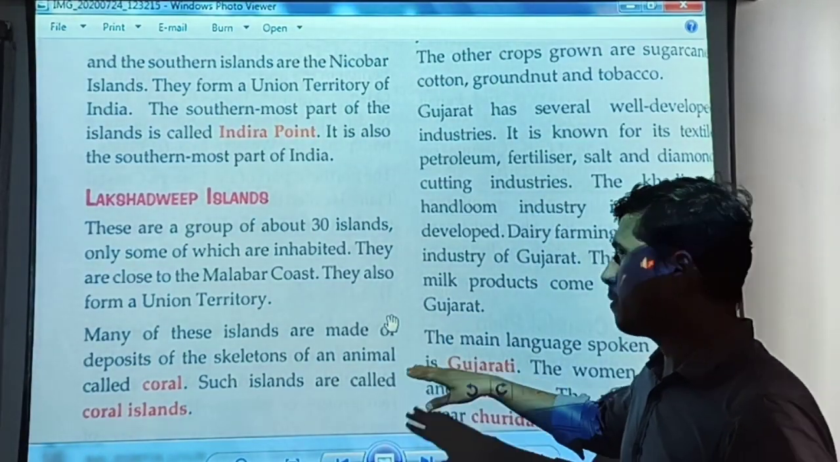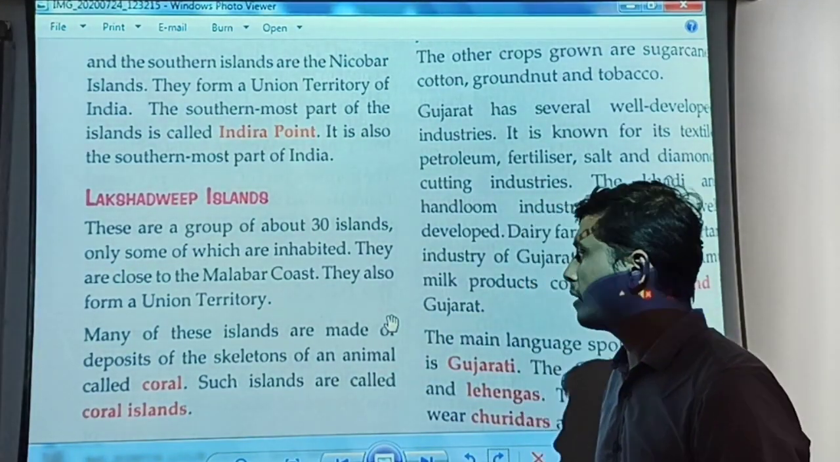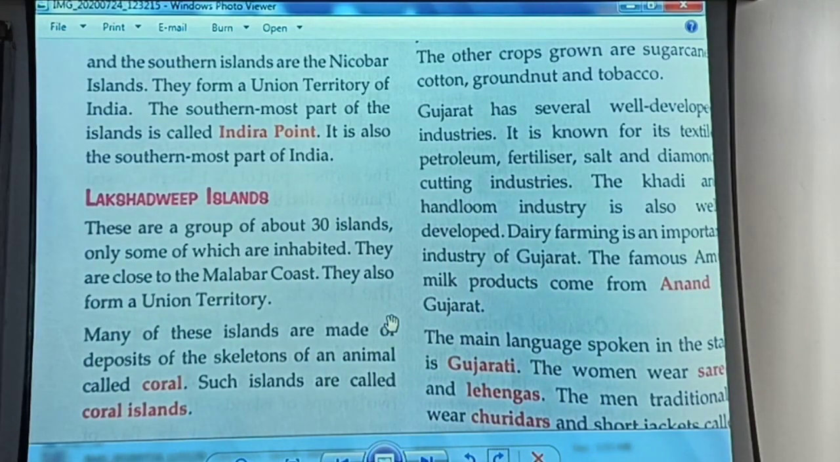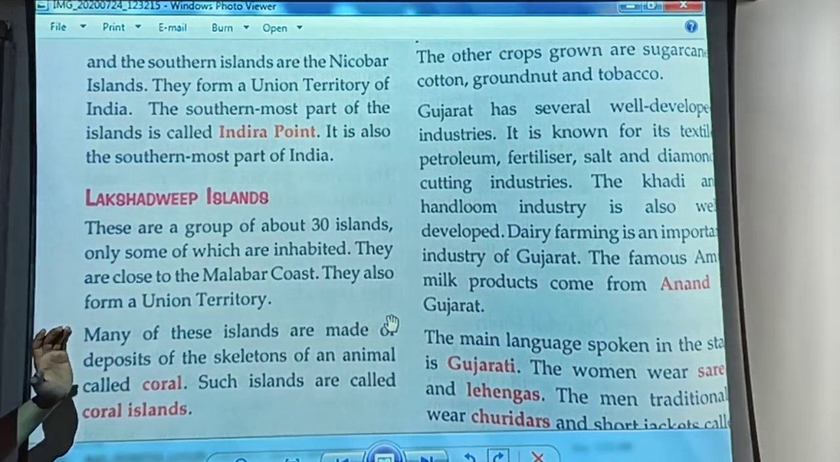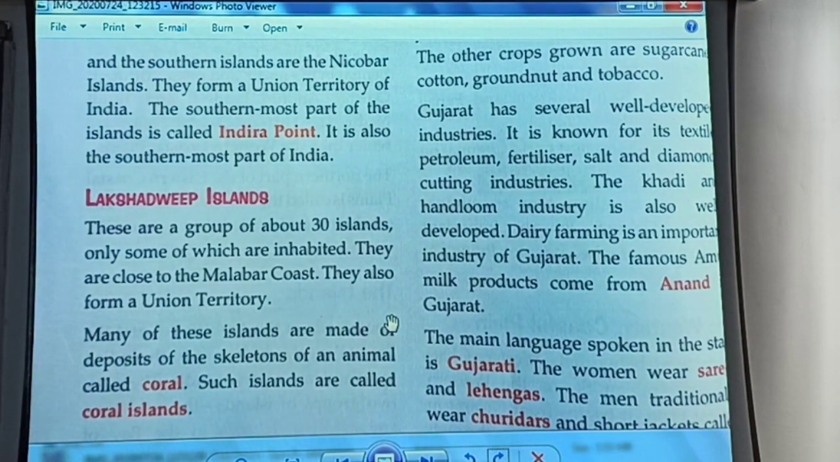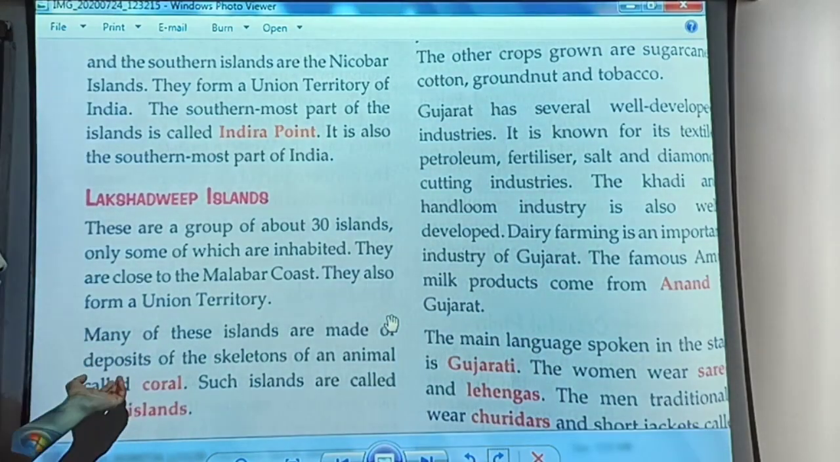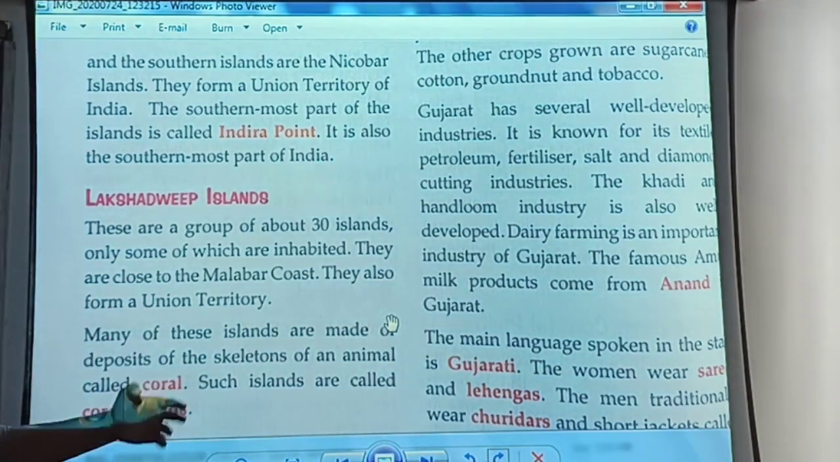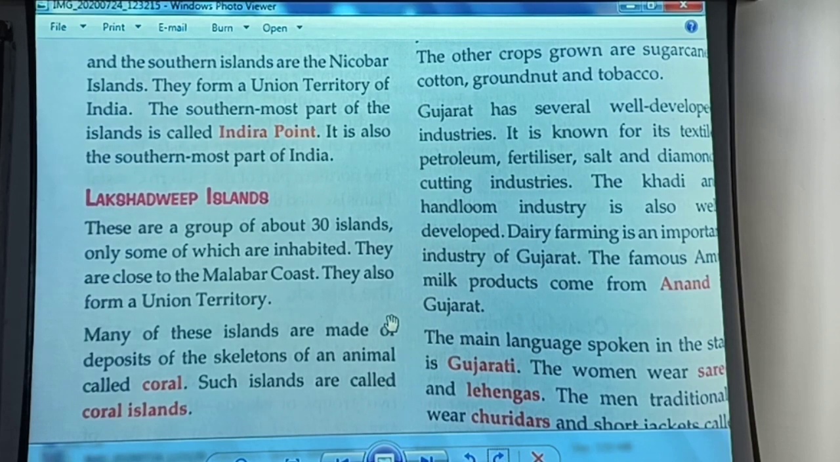Many of these islands are made of deposits of skeletons of an animal called coral. So most of these islands are made from the deposits of the skeletons of animals called coral. Such islands are called coral islands.